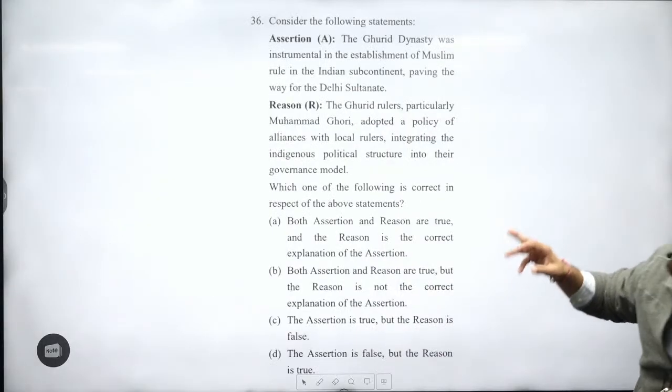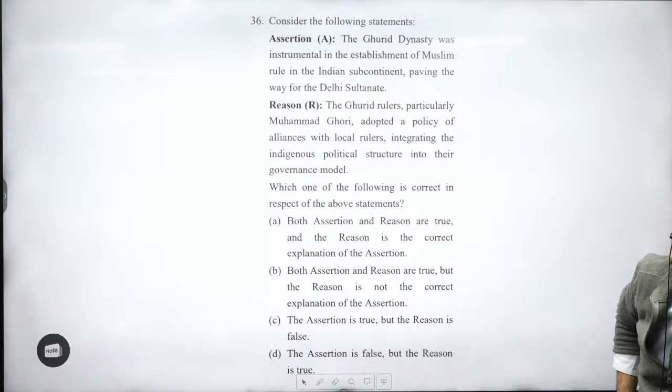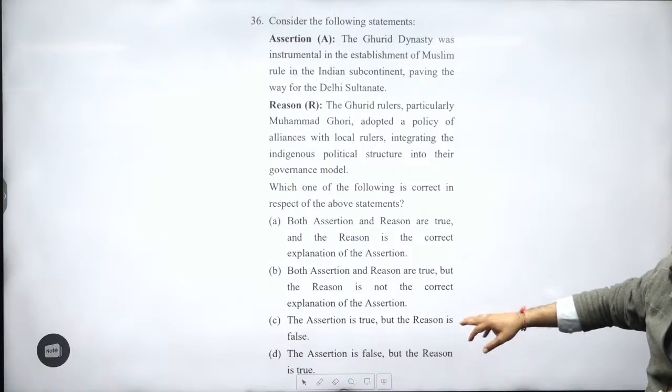This question, 36th. The Ghurid dynasty was instrumental in the establishment of Muslim rule in Indian subcontinent, paving the way for Delhi Sultanate. The Ghurid rulers, particularly Muhammad Ghuri, adopted the policy of alliances with local rulers. This is not the case. Direct military expedition was there. So answer will be C.